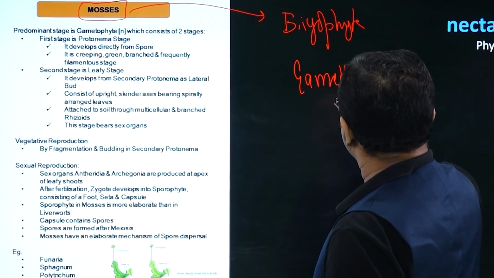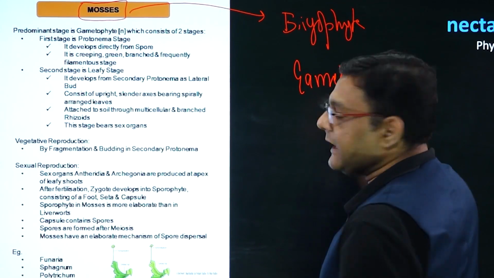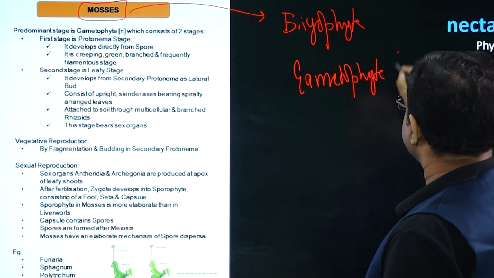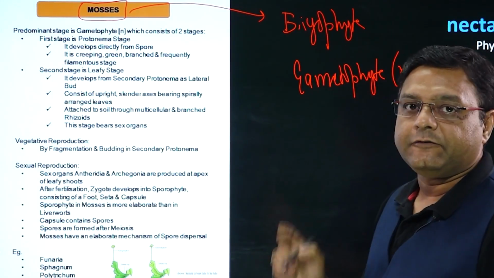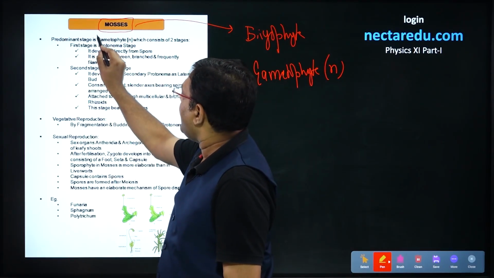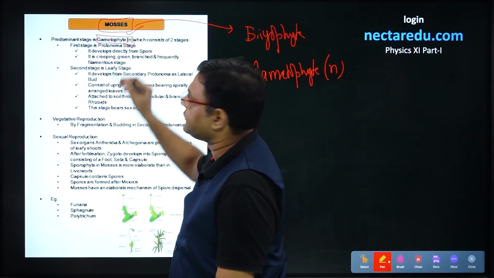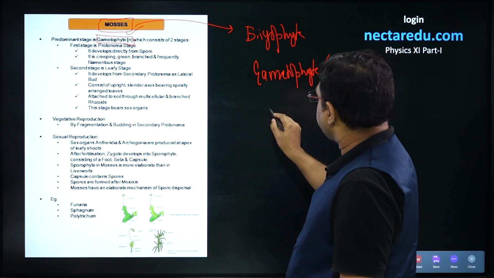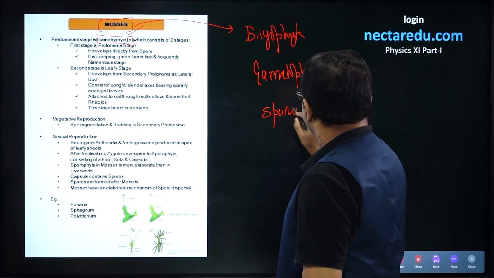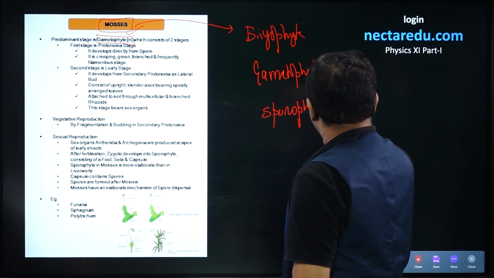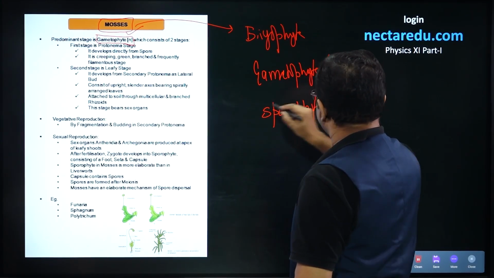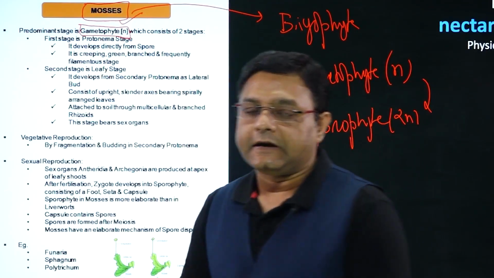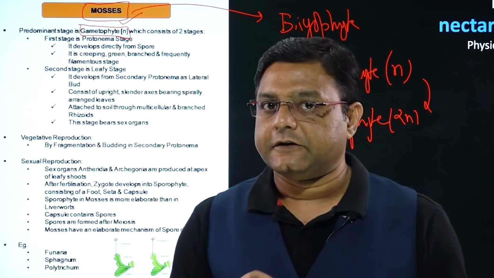Now, since mosses are a part of bryophytes, if we talk about two phases, the first phase is the gametophyte phase, and in the case of bryophytes, the dominant phase is gametophyte. So this N gametophyte phase will be the main or predominant stage in the mosses as well. Now, this gametophyte stage will alternate with the sporophyte stage, and the sporophyte stage is the 2N stage. So, starting with the first phase, that is the gametophyte haploid stage.